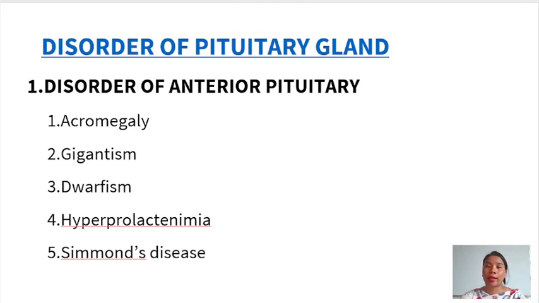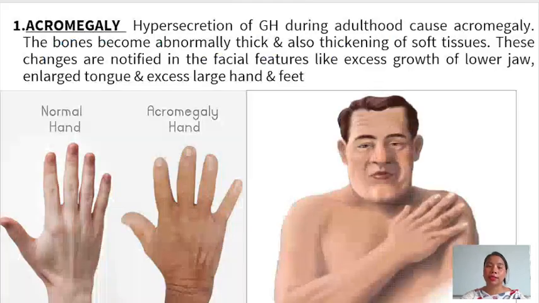The pituitary gland is divided into two parts, that is the anterior pituitary gland and the posterior pituitary gland. First, we will see the disorders of the anterior pituitary gland. It includes acromegaly, gigantism, dwarfism, hyperprolactinemia and Simmonds disease. First, we will see what is acromegaly.